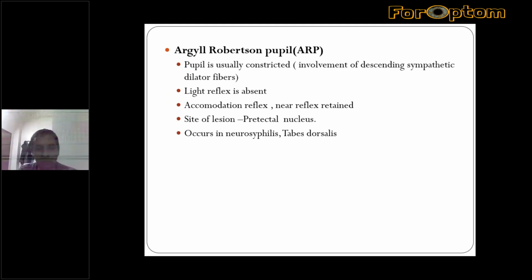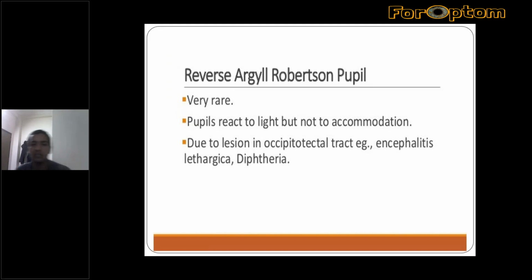We have already told you that the accommodation reflex bypasses the pretectal nucleus. So if the lesion is at the pretectal nucleus, the accommodation reflex should be present and the pupillary light reflex will go. Commonly seen in neurosyphilis, that is tertiary syphilis, which is not commonly seen these days, and tabes dorsalis. Another is the reverse of ARP, with loss of accommodation reflex. So it is very rare.